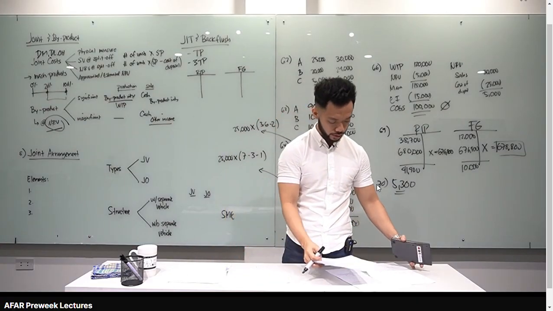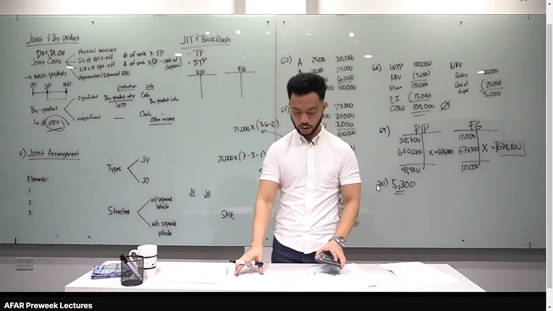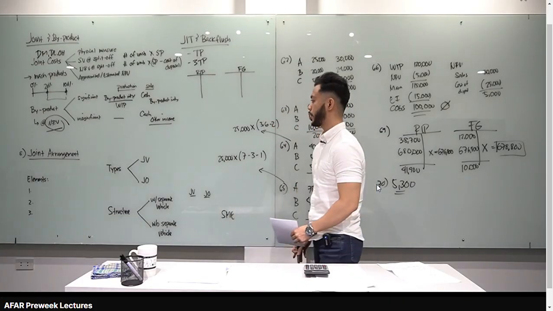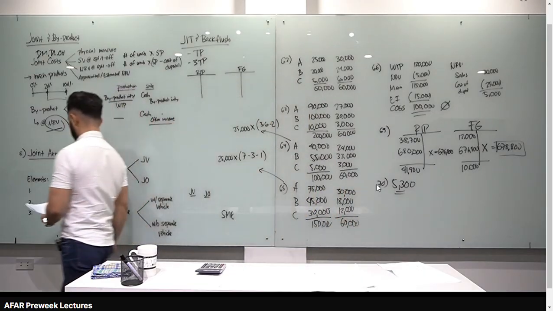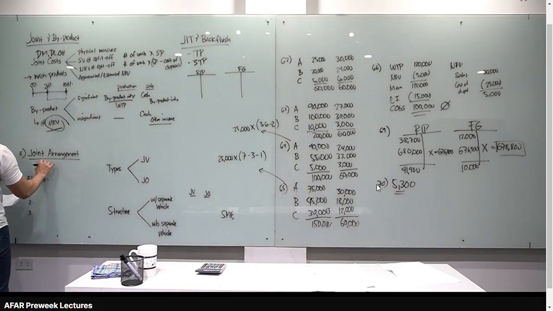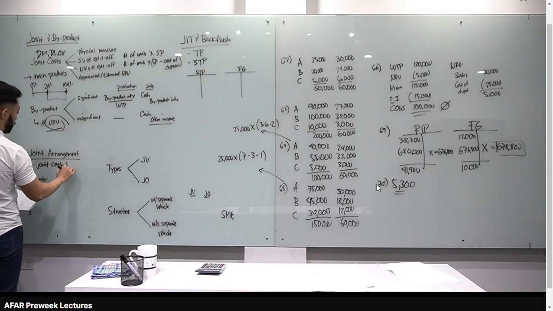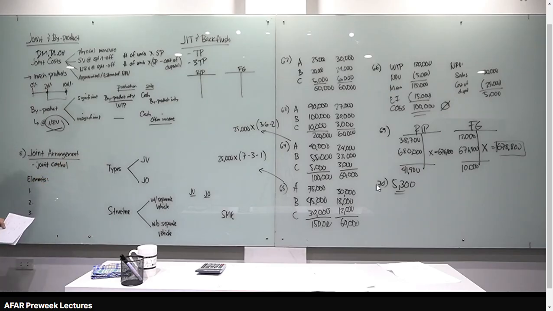Sige, so let's discuss joint arrangement naman tayo. Okay, joint arrangement. Pinaka-important na concept for joint arrangement is the concept of joint control. Lahat ng parties in a joint arrangement, dapat meron silang joint control. Okay, sir, ano ba ibig sabihin ng joint control? Meron tayong 3 elements, dapat present lahat to, before ka magkaroon ng joint control.